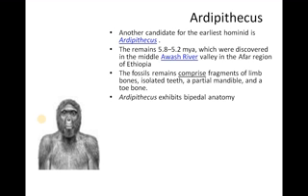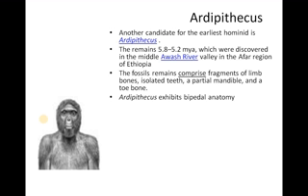Ardipithecus exhibits a bipedal anatomy, meaning that probably this ape-like hominid tried to walk on the hind limbs, using both the hind limbs for walking and the hands for holding material.